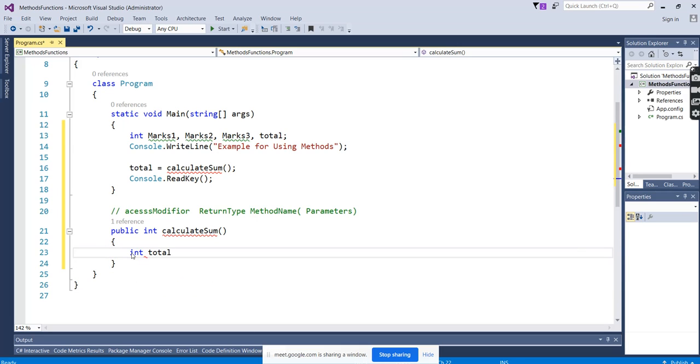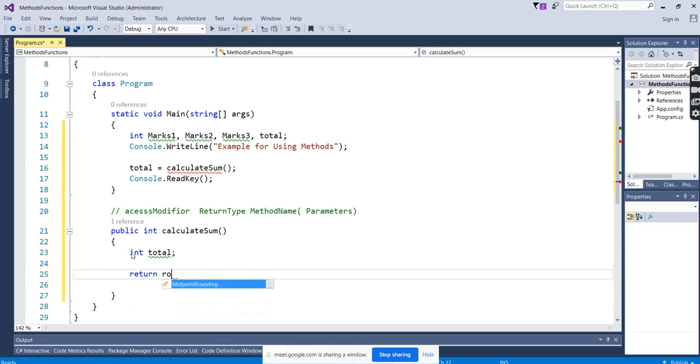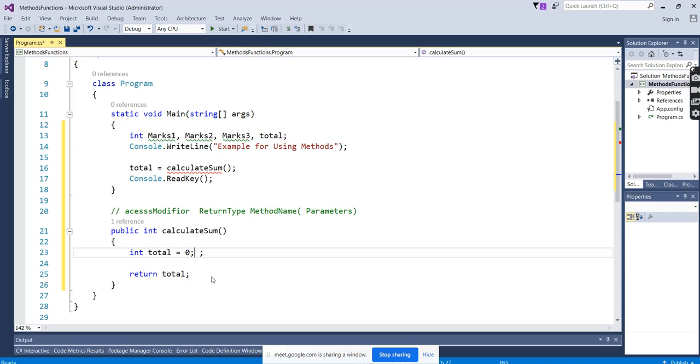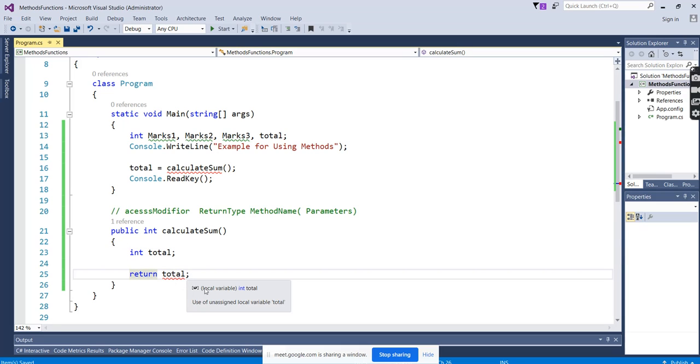Integer total, I create a variable and do the return. Now this error goes. If you have not assigned a value, then it gives an error. So this is done.